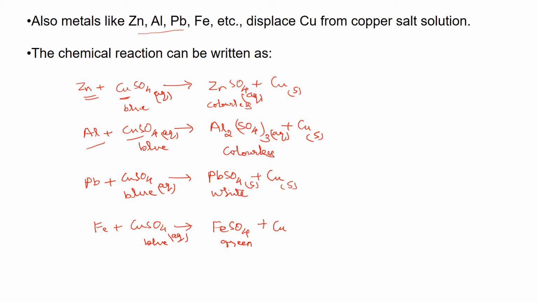This is very important. Now copper sulfate is aqueous, iron is a solid, and ferrous sulfate is aqueous again, and copper is a solid. Ferrous sulfate is green in color, copper sulfate is blue in color. You can understand with the color change that there is a chemical reaction. What is the reason here? Iron is more reactive than copper. Being more reactive, iron is able to displace copper from its salt solution. This is how the metal displacement reaction takes place.